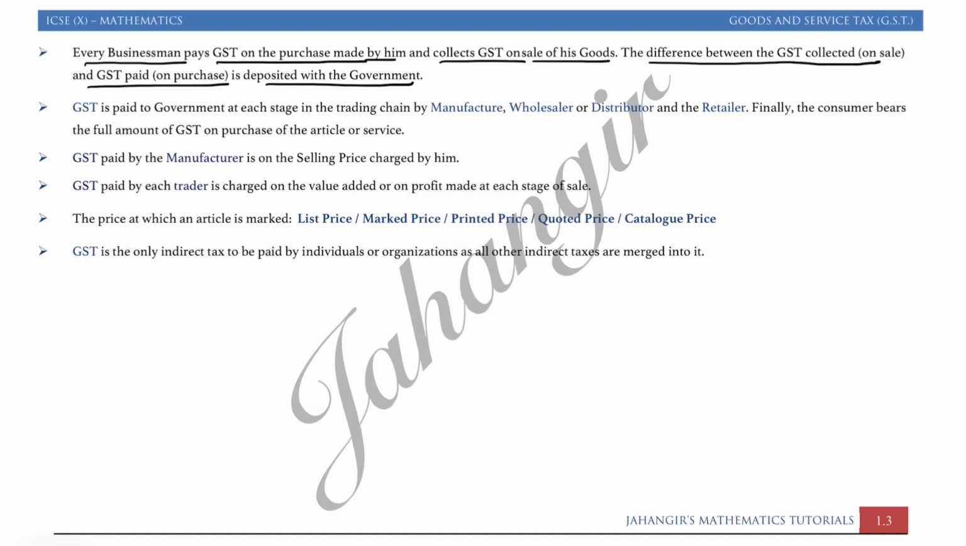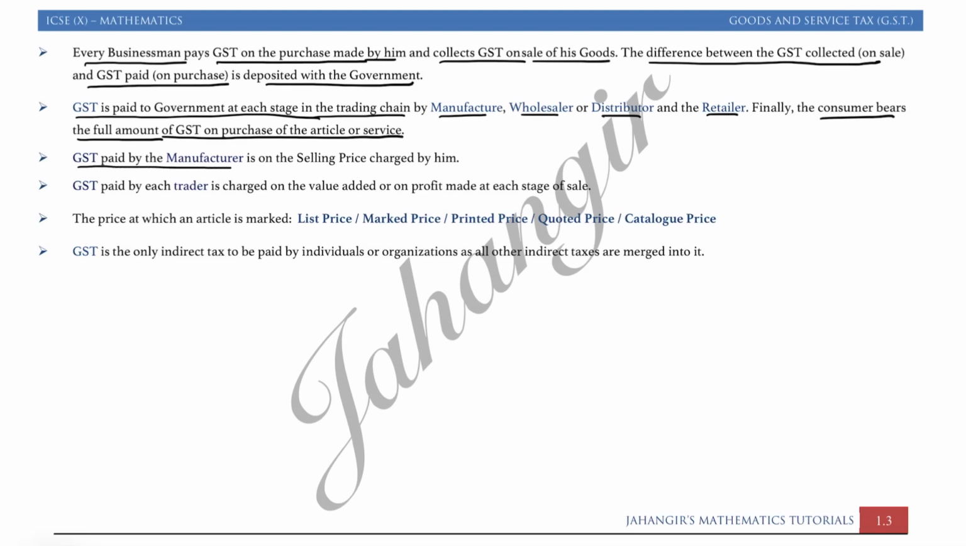If you don't understand these points, then you are not able to do the GST chapter. GST is paid to the government at each stage in the trading chain, like manufacturer, wholesaler, distributor, retailer, and finally the consumer bears the full amount of GST on the purchase of the article or the service. The middleman does not bear the tax, but since the middleman, like retailer or distributor, pays tax on the purchase, they can avail back that tax which they had paid while collecting the tax from the sales.